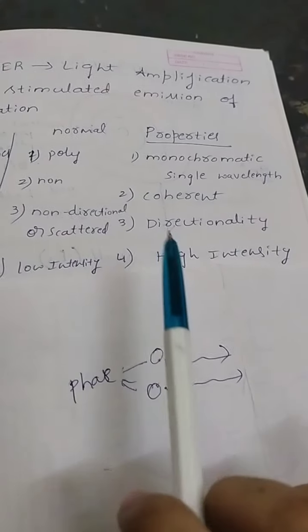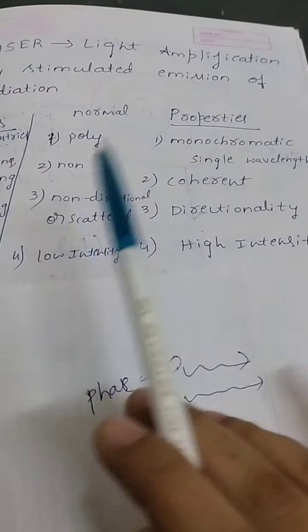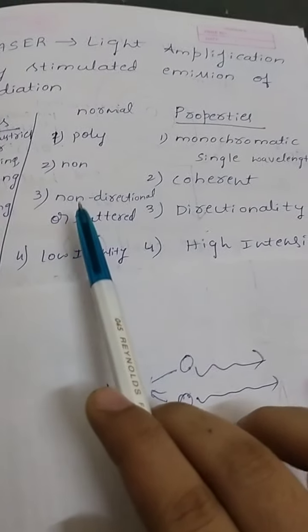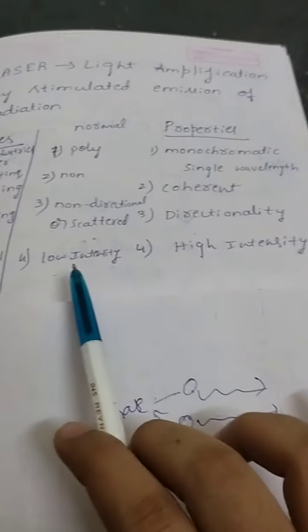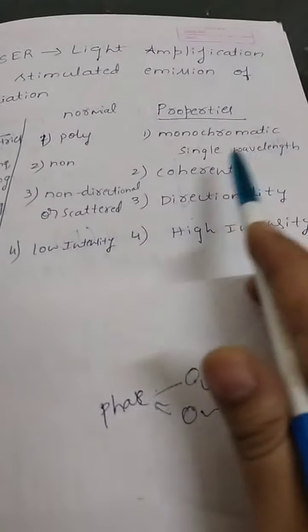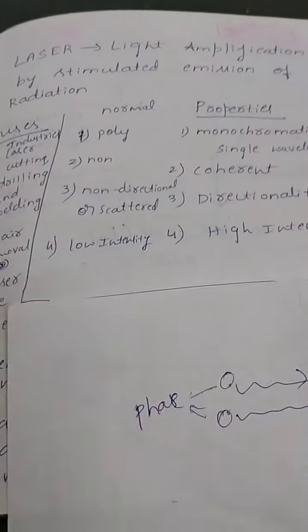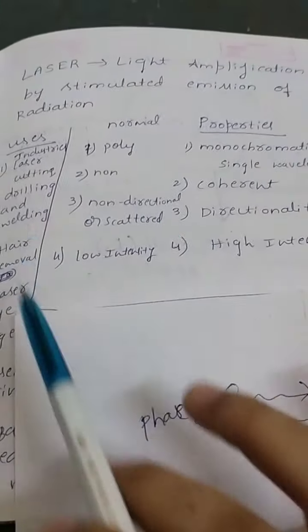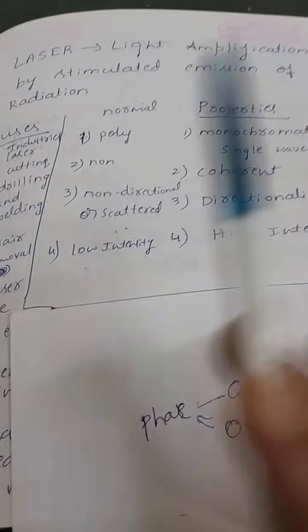Next one is directionality. So you know that laser light is highly directional. It may go in a single direction, but normal light scatters, it spreads, so it is non-directional, and it is of low intensity, whereas laser is of high intensity. Due to its special properties, the laser light is completely different from sodium light or any normal bulb light, and it has some major applications also.